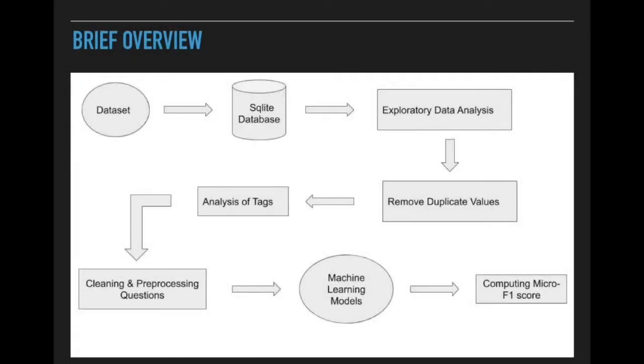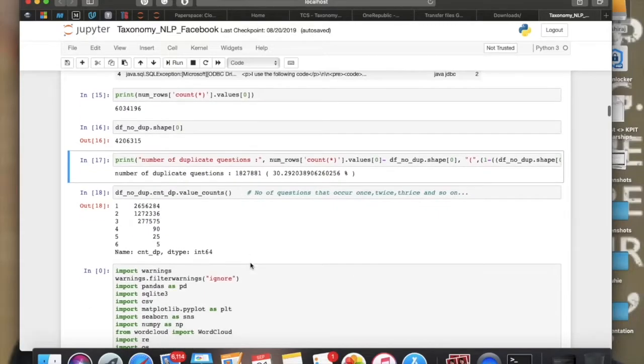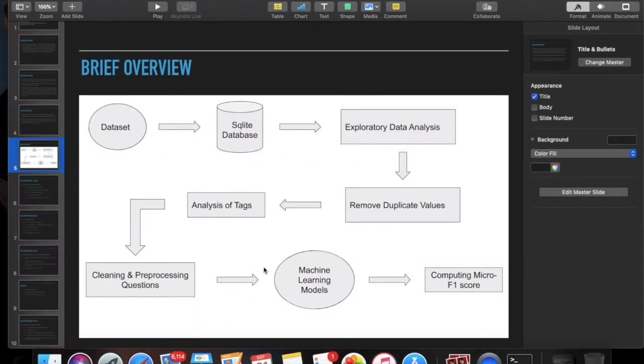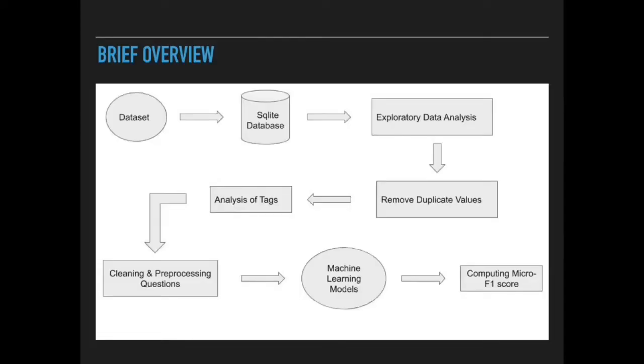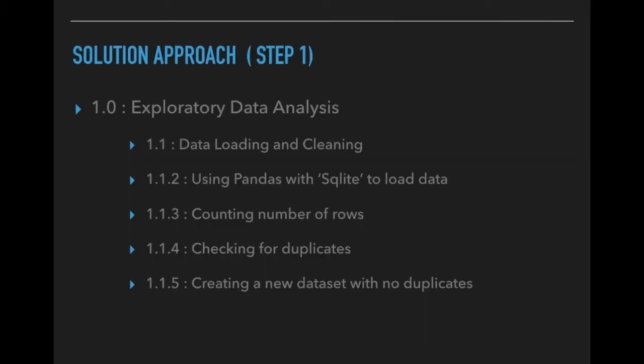Let's have a brief overview of our solution approach. The total size of the dataset is nearly 10 GB, so it would be more appropriate to store our data in an SQLite database, as it is more efficient computationally and works at a rapid pace even on such a large dataset. After that, the most important portion is exploratory data analysis, which consists of steps like removing duplicate values, analysis of tags, etc. After this, we need to clean and pre-process the questions. After completing all of the above steps, we finally make our machine learning model and compute the micro F1 score to evaluate our model. Let's discuss the solution approach in more detail.